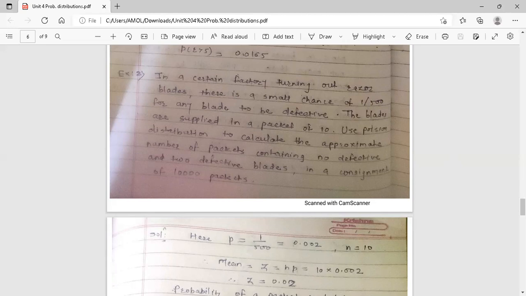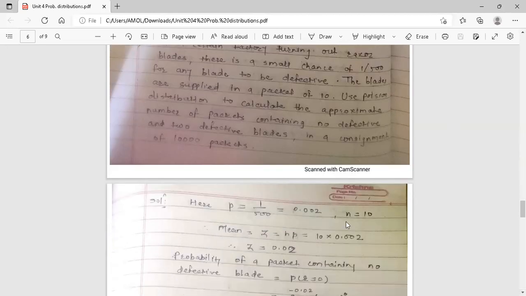So here in solution, we can say here P is equal to 1 by 500. If we calculate the value, it is 0.002. And in a certain factory turning out razor blades, there is a small chance of 1 by 500 for any blade to be defective. The blades are supplied in a packet of 10. It means that the value of n is here 10. Use Poisson distribution to calculate the approximate number of packets containing no defective. No defective means r is equal to 0. So how to calculate?